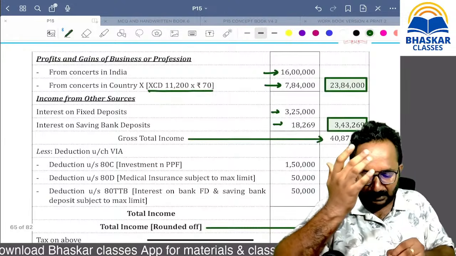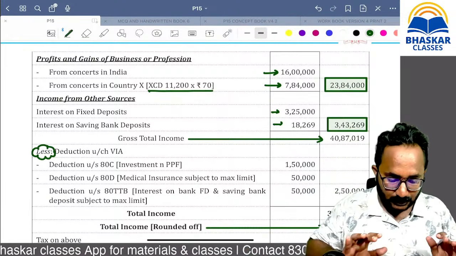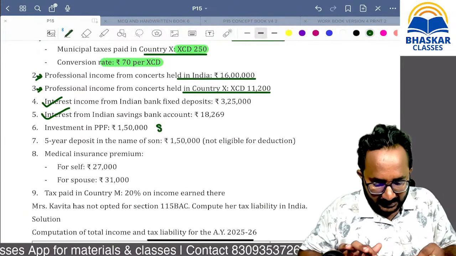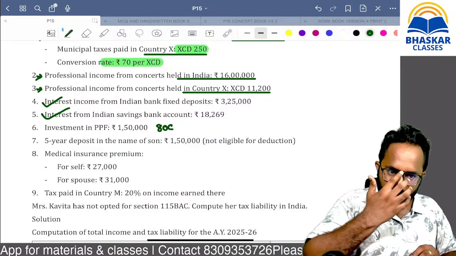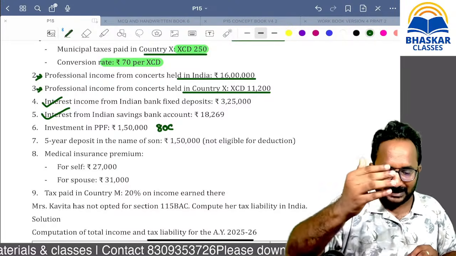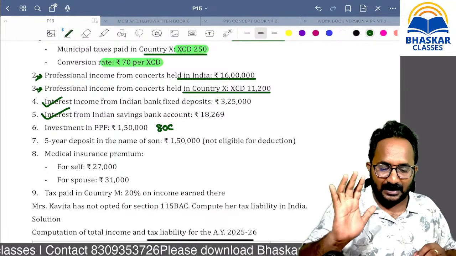From the gross total income, we have to reduce the chapter 6A deductions. Now you have to observe the chapter 6A deductions. PPF related, you will get 80C. I think one person asked, sir, what are the chapter 6A deductions? These are the important ones: 80C, 80D mostly repeated, and 80QQB, 80RRB.